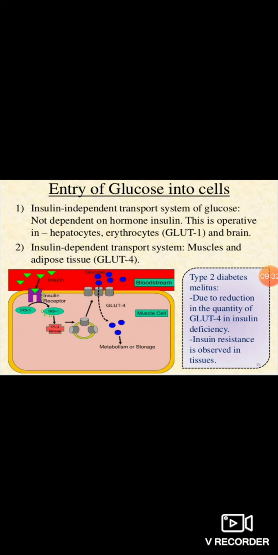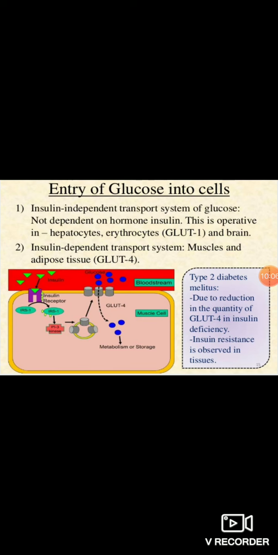So, type 2 diabetes mellitus. This condition occurs in patients due to the reduction in the quantity of GLUT4 in an insulin deficiency. Okay, means what? If an insulin deficiency occurs in the body, then what happens? It cannot bind to its receptor, it cannot activate the PI3 kinase, and so it cannot further activate the GLUT4.